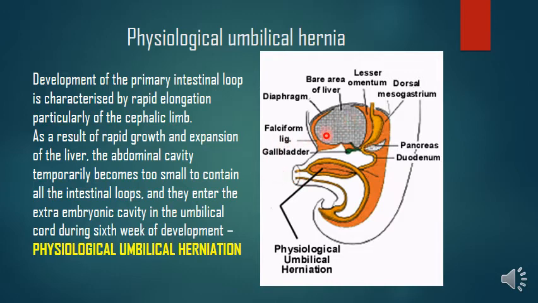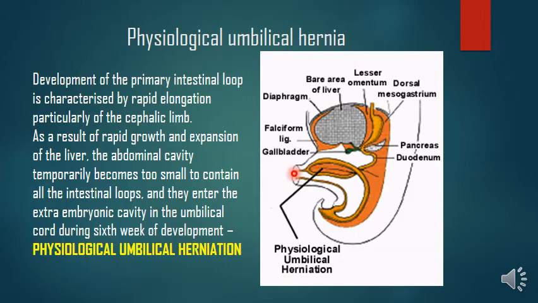Because of the rapid growth of the liver and the kidneys in the posterior abdominal wall, the abdominal cavity is small in the 6th week of development, right? So it can't accommodate the intestinal loops. So it becomes obligatory for the intestinal loop to herniate into the extra-embryonic part of the coelomic cavity.